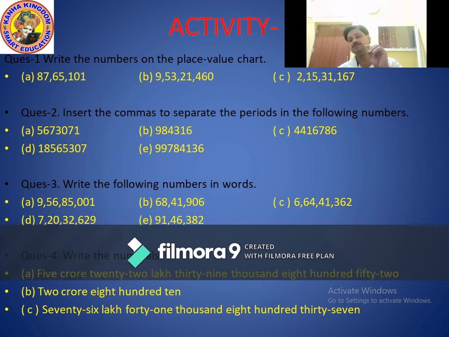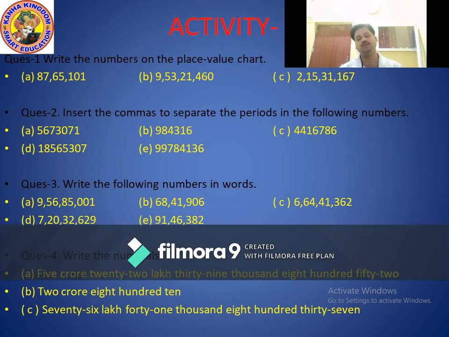Now C part. C part is 6,64,41,362. So how many commas? Correct, 3 commas. And in 3 commas, how many periods? Very good, 4 periods. What are they? Ones period, thousands period, lakhs period and crores period.